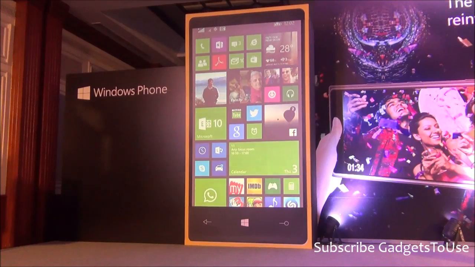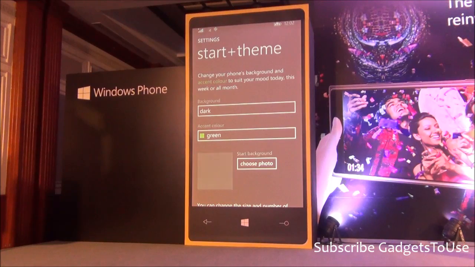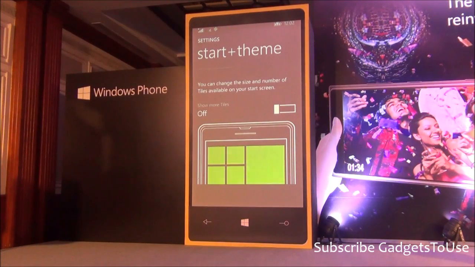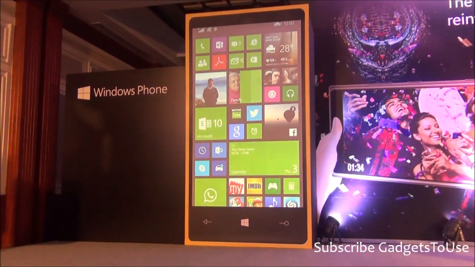It gives you more real estate for a lot of us who are a little more geeky and want lots of apps and lots of things. It really is fun because you can get to almost everything on your start screen without having to go anywhere else. So what if we got this to literally every single Windows Phone out there, including the Lumia 520, 525, right from the lowest price points to the flagship devices? I just have to toggle and decide whether I get a 2-column view or a 3-column view. I just love the 3-column view. It doesn't matter if my device is not 6 inches, I get a lot of apps and services right on my start screen. So it's an amazing experience to be able to do this across different price points.